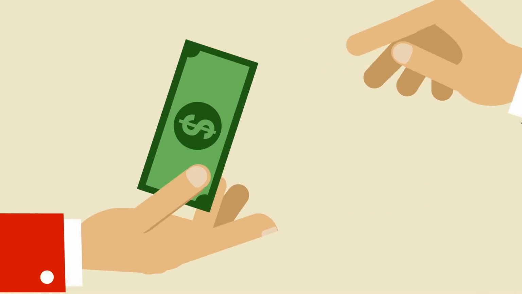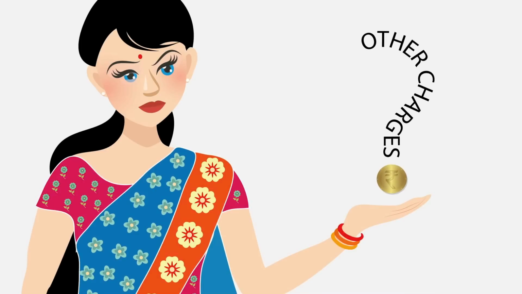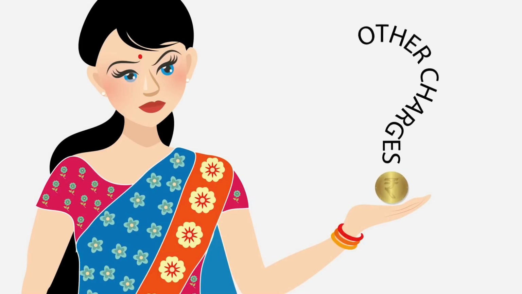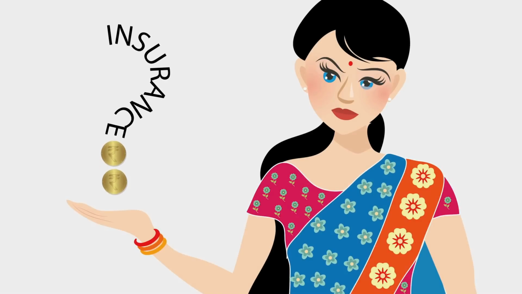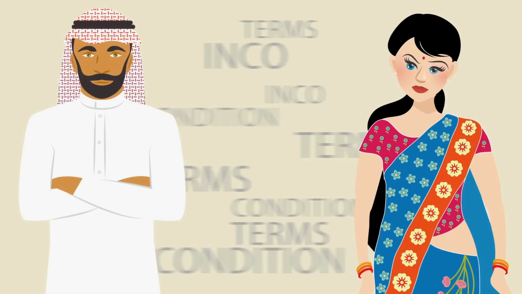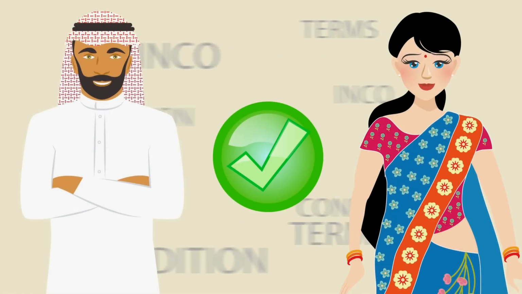While the buyer would pay her for the export item, Niku is confused who would pay for the additional costs in the transportation and who would pay for the insurance of goods while in transit. Well, this is determined by the INCO terms agreed between Niku and her buyer in the Middle East.